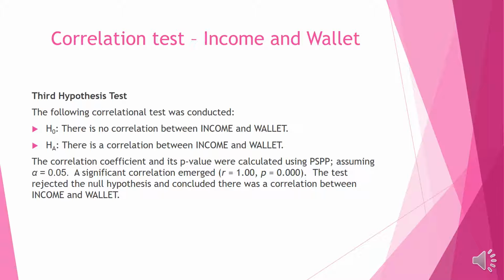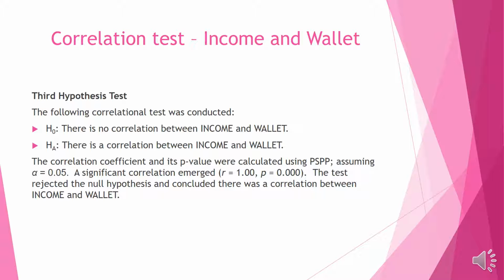The third test shows a comparison between income and the amount of money that is carried in their wallet. Using PSPP again, the level of correlation was at the maximum value of 1, with a p-value of 0.000. This means that there is no variation between the data points and the line of best fit.